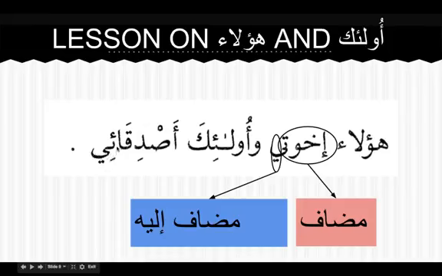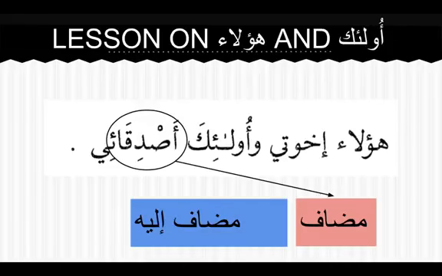أصدقائي. So you see ياء المتكلم, it's "my". So again a combination of مضاف مضاف إليه. So you've got أصدقاء, originally marfu', but because of ya it becomes kasra. And ya mutakallim is mudaf ilayhi. So these are my brothers and those are my friends.